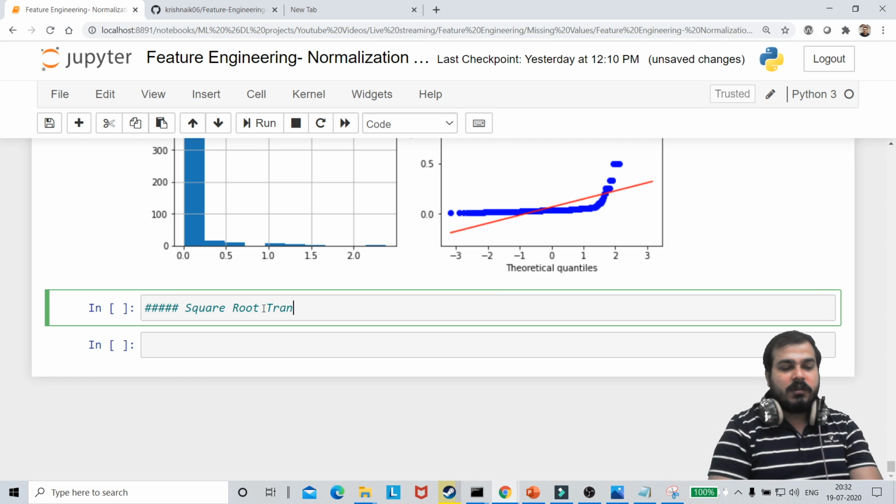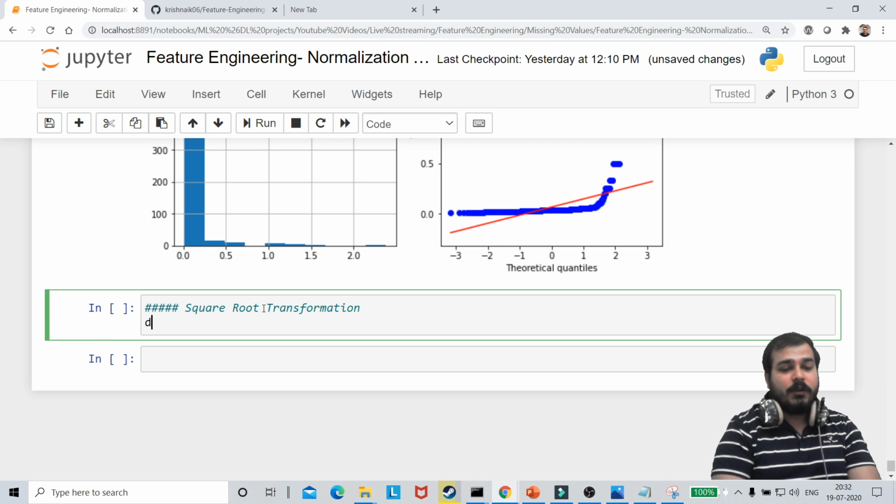Square root transformation. In square root transformation, again we take df of, I will just write it down as age underscore square.